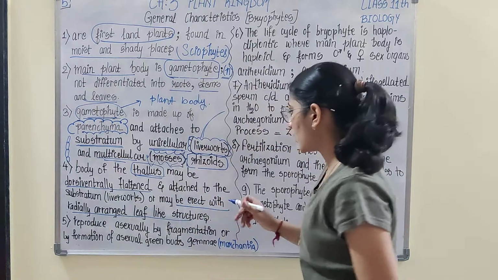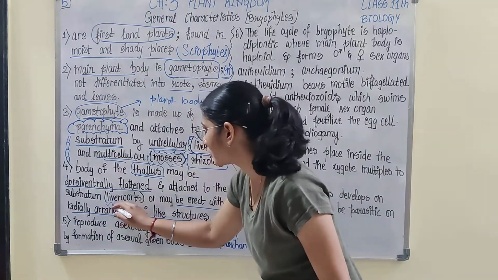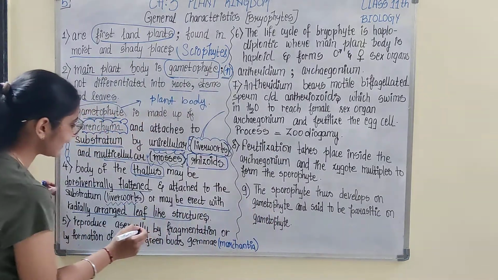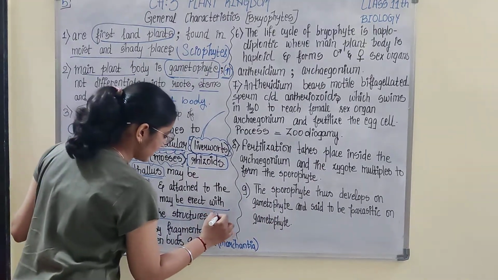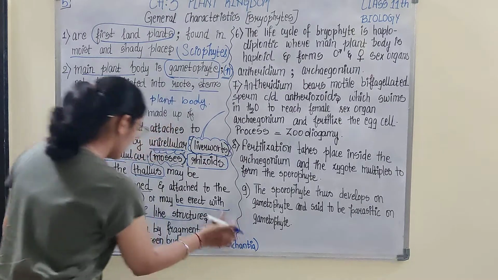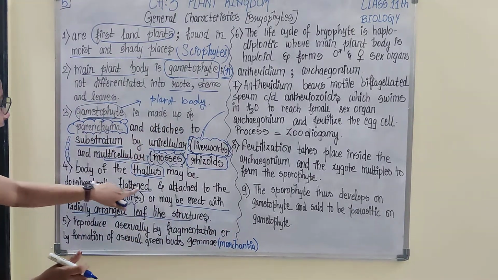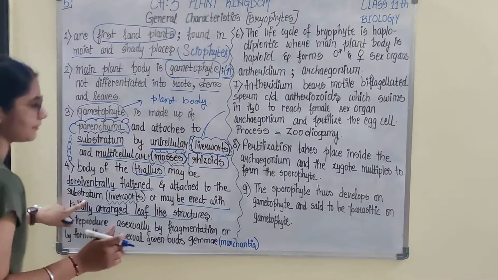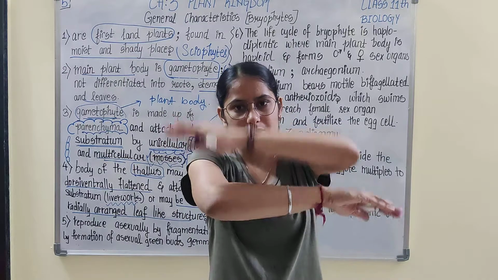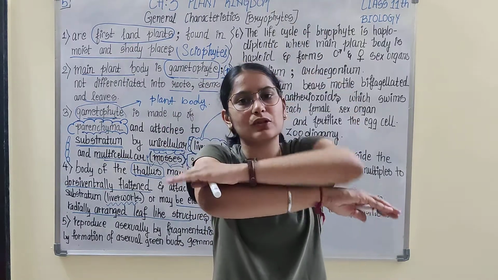So if the bryophyte attaches to the substratum erect with leaves arranged radially, that is one kind. Or it may be dorsiventrally flattened and attached to the substratum. Either it could be attached like this or like this, that means in a horizontal position.